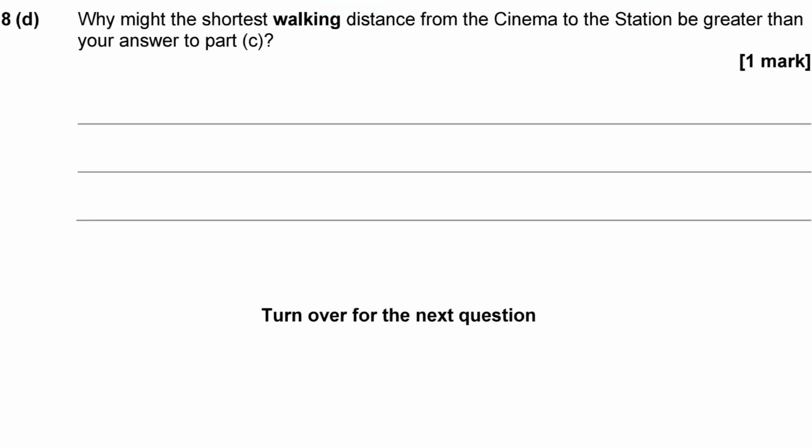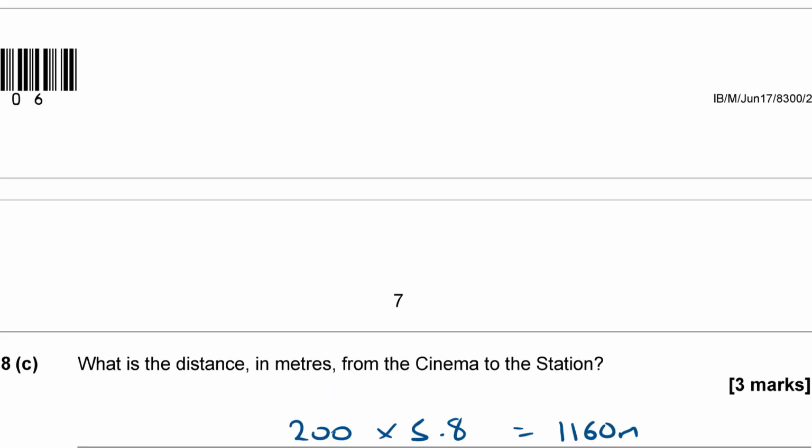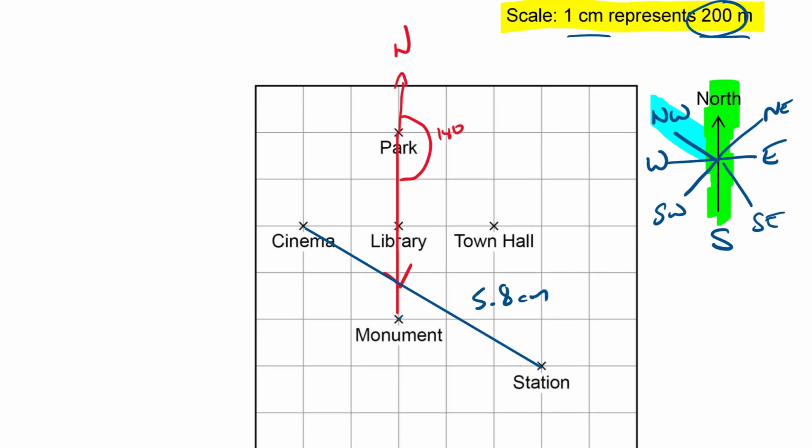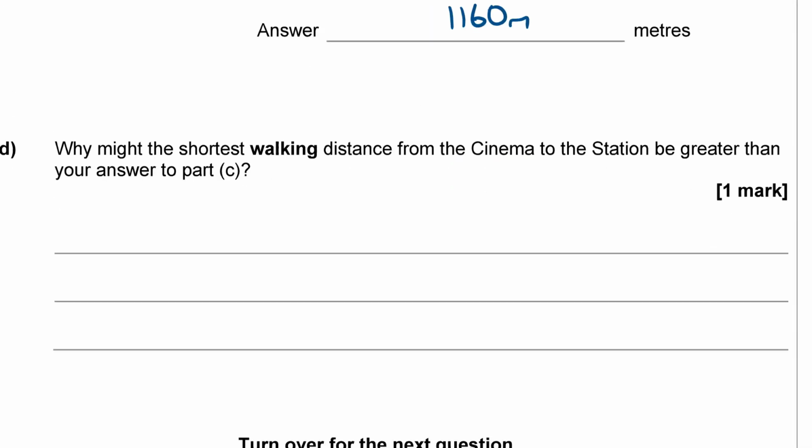Finally, 8D says, why might the shortest walking distance from the cinema to the station be greater than your answer to part C? Well, if you come back to the diagram here, you can see that this path is direct, and there might be things in the way. This monument, there might be a fence around it that you have to then go around. So the actual walking distance might be longer than the direct route, because there might not be a path all the way through. So I'm going to write something like that down.